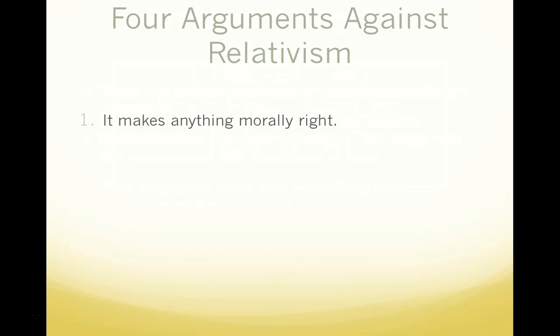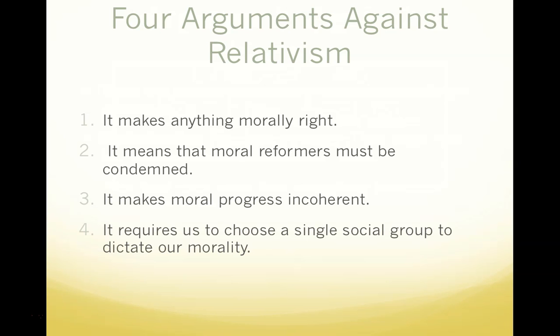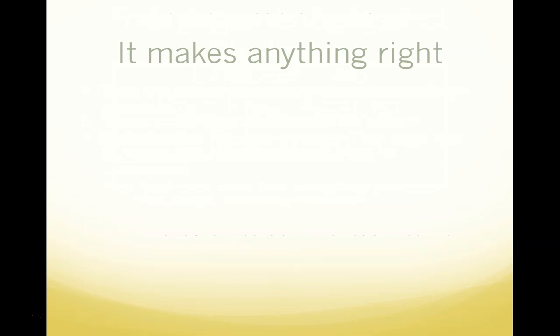The 4 arguments against relativism. The first is that relativism makes anything morally right. The second argument against relativism is that relativism means that moral reformers must be condemned. The third argument against relativism is that relativism makes moral progress incoherent. And the fourth argument against relativism is that relativism requires us to choose a single social group to dictate our morality.